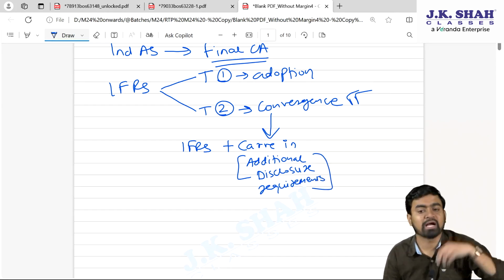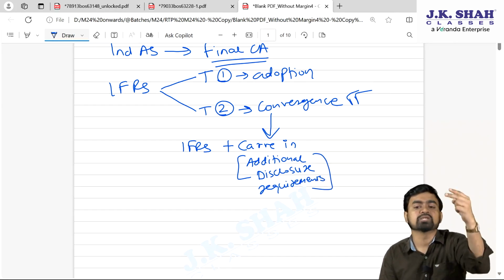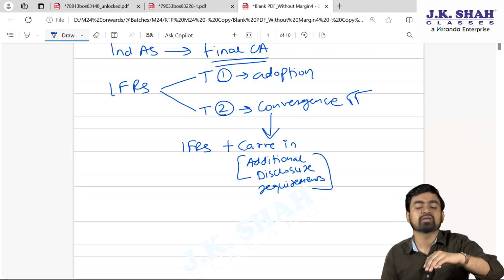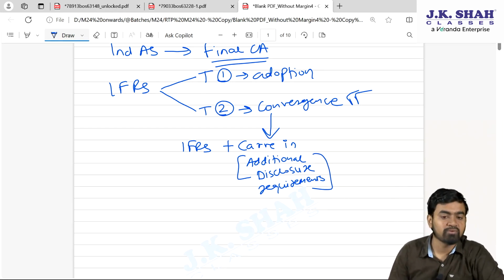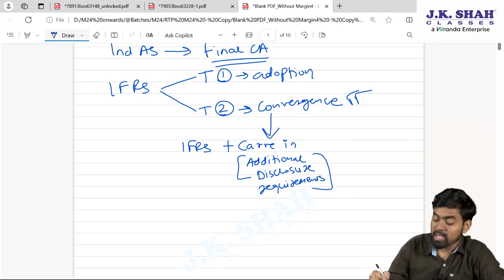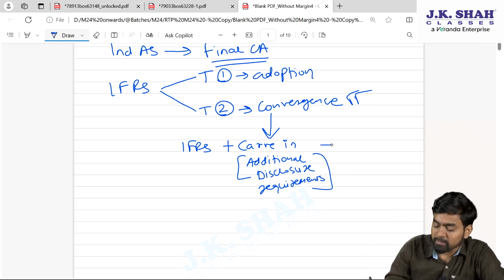Fine. So IFRS is saying disclose 2 things. In India, we need, along with the 2, disclose 3 more things. Okay, fair enough. So that is known as what? Carve in. So we have added few things, and a few things we have subtracted, we deleted. That is known as what?